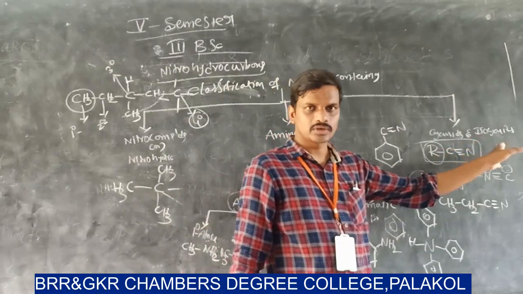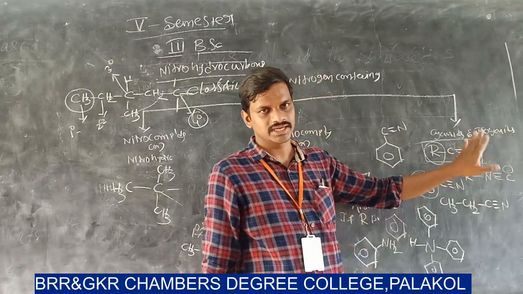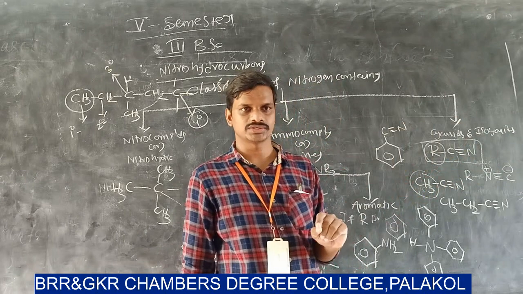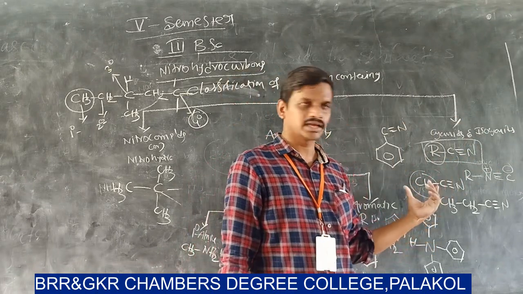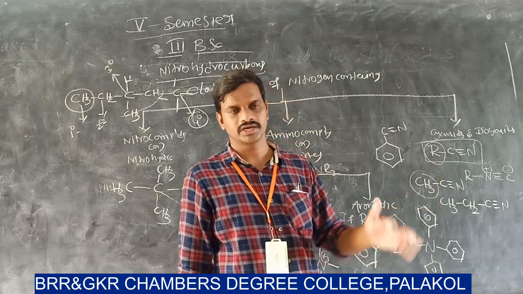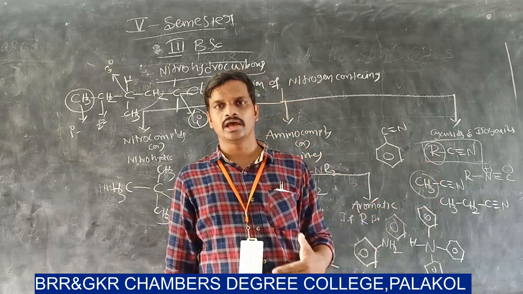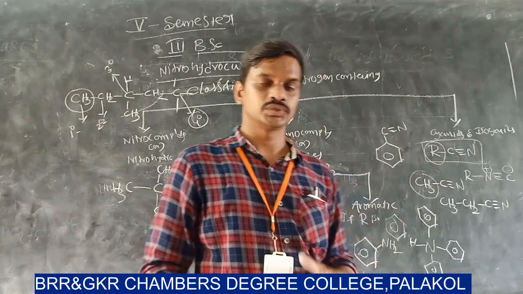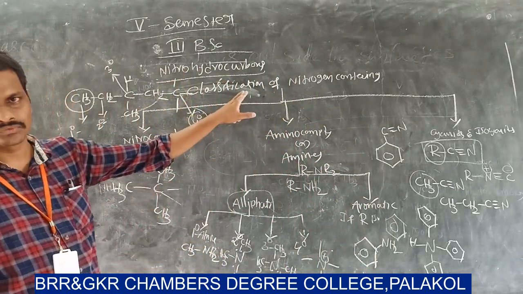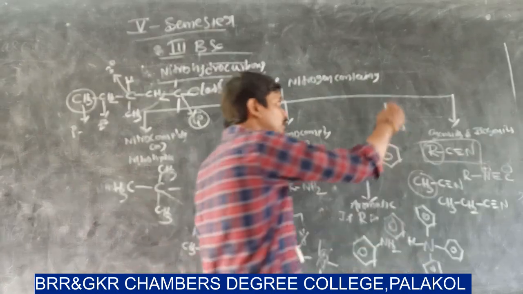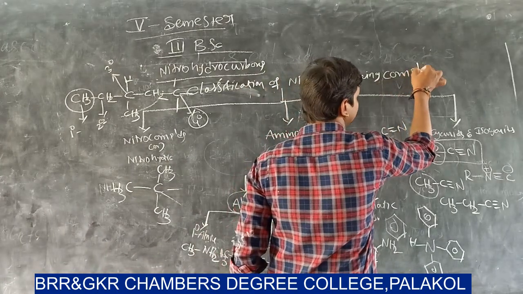Isocyanides are also classified into 2 types: aliphatic isocyanides and aromatic isocyanides. What is an aliphatic isocyanide? If the R is an alkyl group, then it is called an aliphatic isocyanide. If R is aromatic, then it is called an aromatic isocyanide. So this is the complete information about the classification of nitrogen containing compounds.